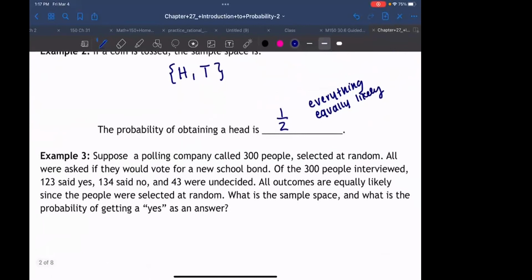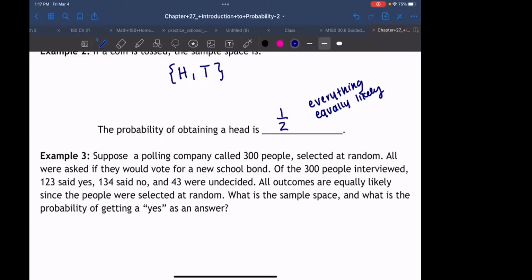Let's take a look at example 3 now. Let's say I'm part of a polling company and I've called 300 people at random. I basically called a bunch of people and asked, would you vote for a new school bond? Our answers could be yes, no, and I'm not sure.